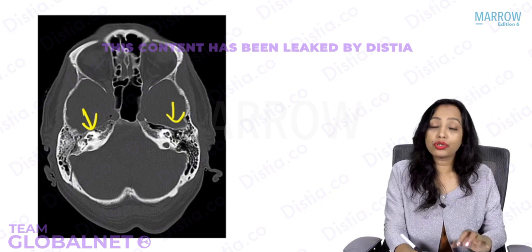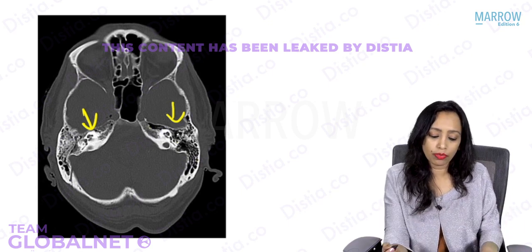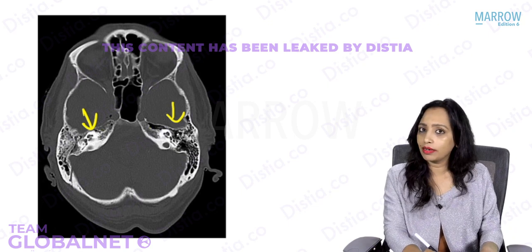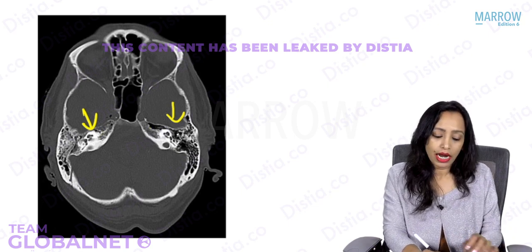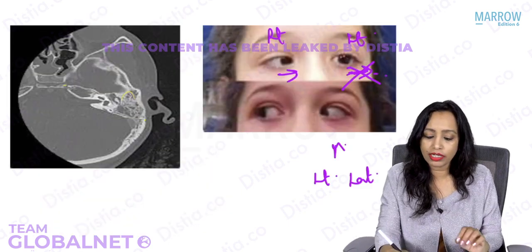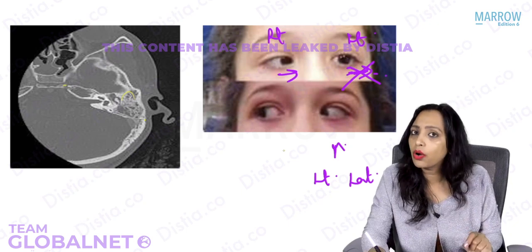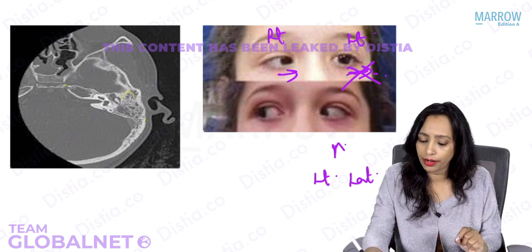Can you see it is usually filled with air? It appears black. See the petrous part also of the temporal bone, it is black, and on the other side here, in this case, in the right side, it is all filled with pus. So this is the typical presentation. What is this? What is the diagnosis? This is petrositis, and what is the triad known as? Gradenigo's triad. This is the Gradenigo's triad.